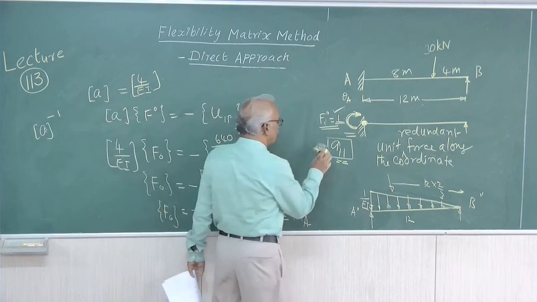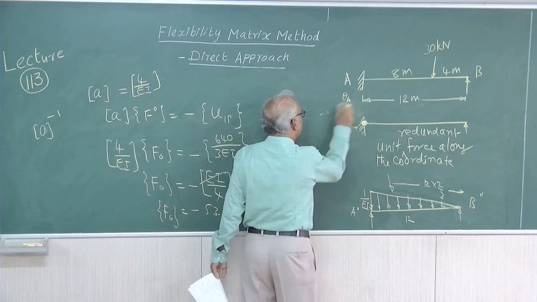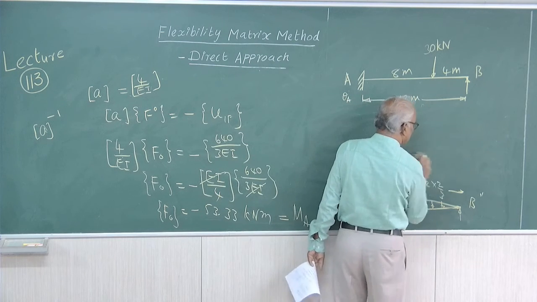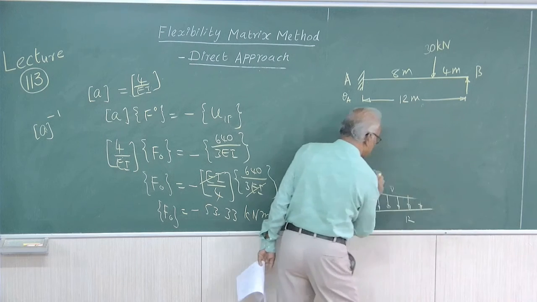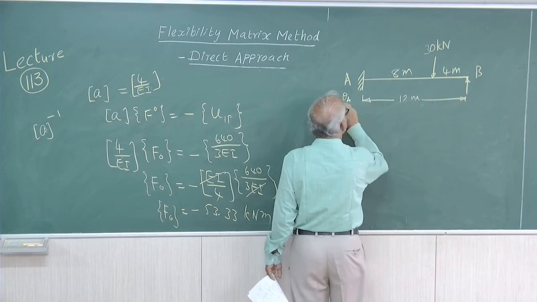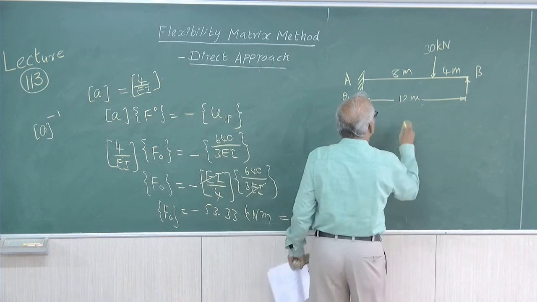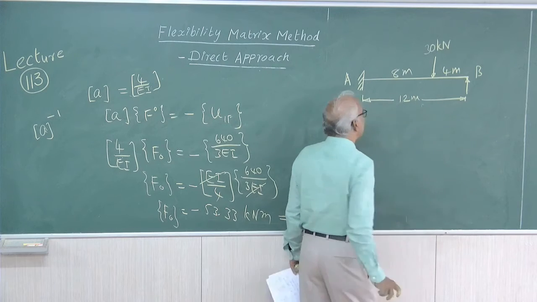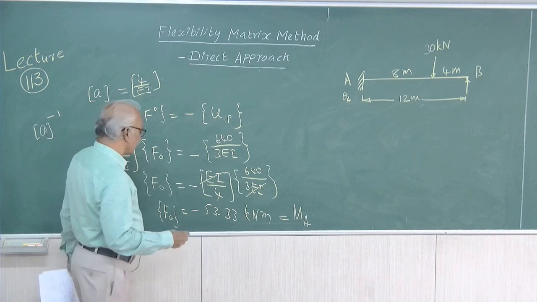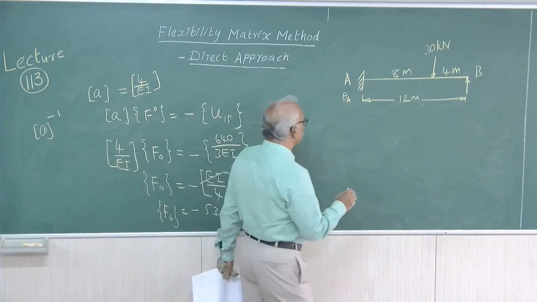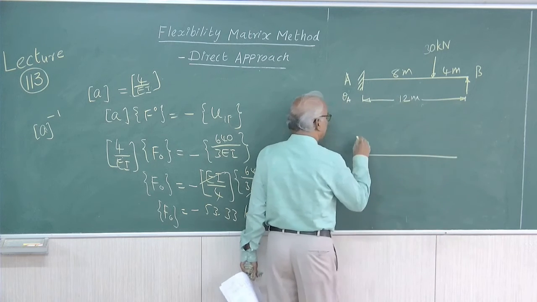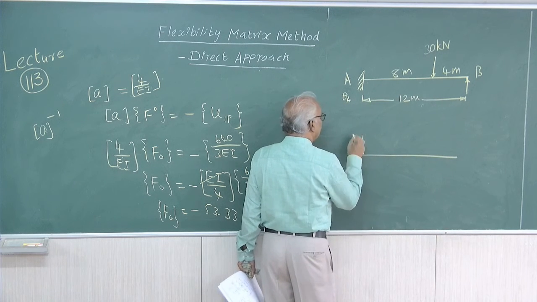Coming to the plotting of the bending moment diagram, we have to follow a particular sign convention: sagging means positive, hogging means negative. When the tension is at the bottom, it is positive, and when tension is at the top, it is negative. Therefore, MA is 53.33, with tension at the top.